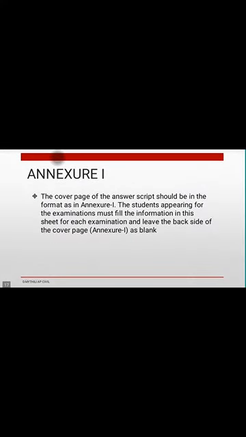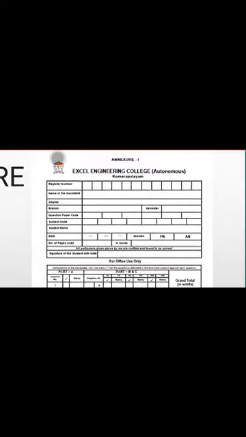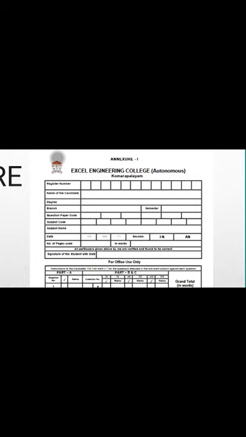And you have annexure 1 and annexure 2. This annexure 1 you need to fill in completely. This is the model copy of annexure 1. The first one is register number. You need to write your register number. Everything should be in capital letters. Then you write your name, degree, for example BE, and branch, for example civil engineering.